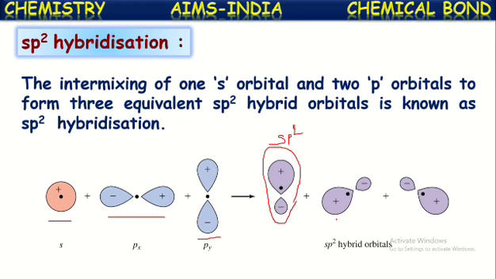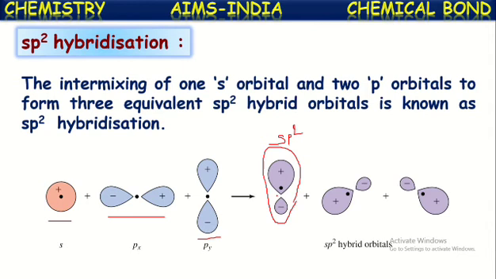And we can understand one more point here. However many orbitals participate in the hybridization, the same number of hybridized orbitals are formed. See here, one s orbital and two p orbitals means totally three orbitals are intermixing, and hence three hybridized orbitals are formed.